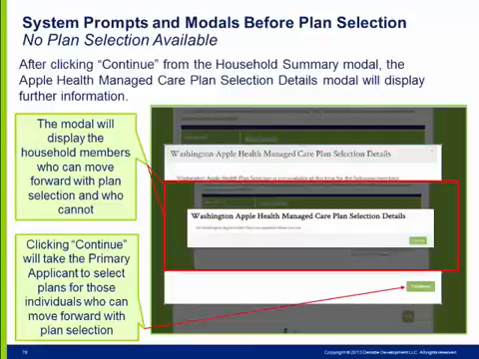The Apple Health Managed Care Plan Selection Details provides further information on who within the household can move forward with plan selection and who cannot. By clicking Continue, the primary applicant will be navigated to plan selection for those eligible individuals in the household. For those members identified as having no managed care plan available, here is an example of the modal which will list the reason why the Apple Health member could not select a plan. By clicking Continue from this modal, the primary applicant will be taken back to their dashboard where the individual will see that they have Apple Health coverage without a managed care plan. For individuals who are not eligible to select a plan, they will receive information from Provider 1 about their auto-enrollment.